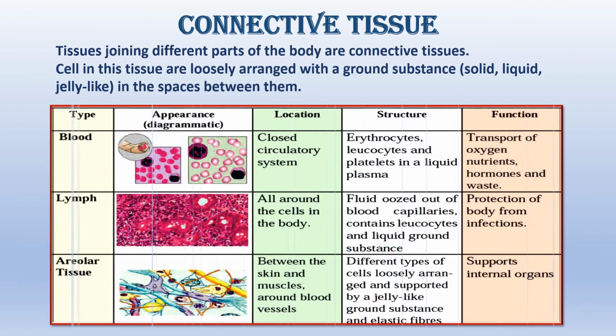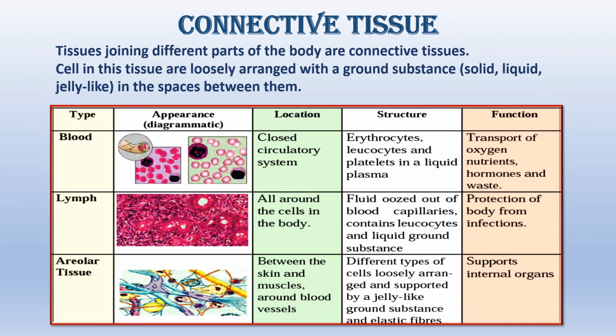Now, the first connective tissue, you will be surprised, is blood, and that's because connective tissues are something that connect the entire body, the different parts of the body. Now, blood is located in a closed circulatory system, that is the heart and the different tubules like the arteries, veins and the capillaries.